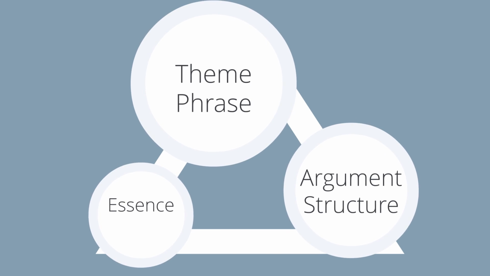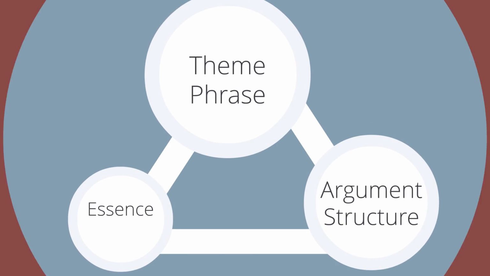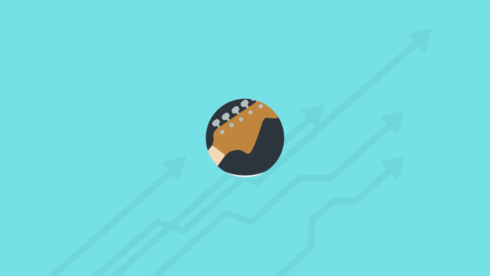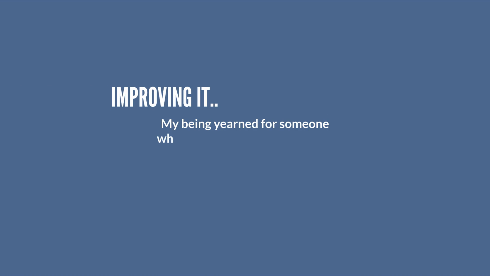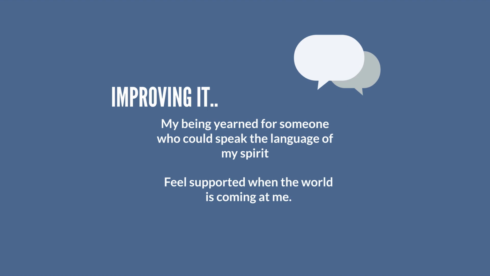Since we now have the theme phrase in our argument structure, it's time to craft the essence for each part. Starting with the pre-verse, talking about what I wanted on 4 bars. We can say, I just wanted someone who could understand my spirit, feel supported when the world is coming at me. Improving it, we can rephrase the first part to, my being yearned for someone who could speak the language of my spirit. I'll leave the second phrase as it is.